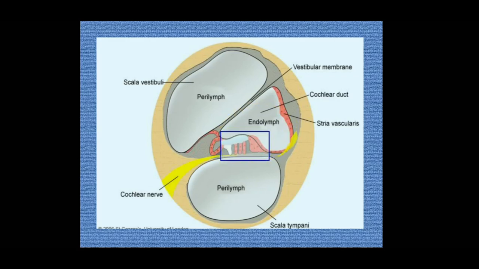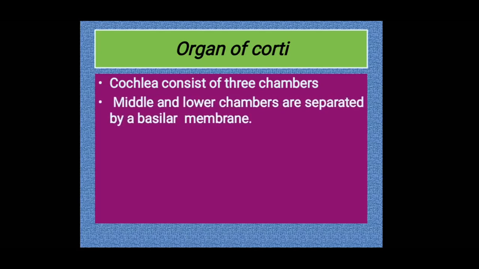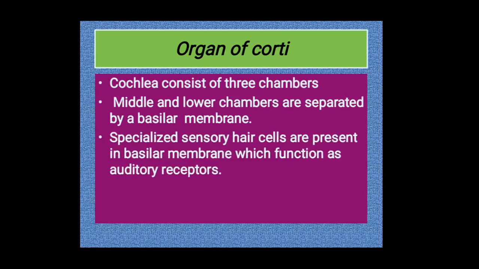And what is the prominent feature of the middle chamber? The middle chamber contains special sensory cells which help to receive the sound waves. So it consists of three chambers. Middle and lower chambers are separated by the basilar membrane. Specialized sensory hair cells are present in the basilar membrane, which function as auditory receptors.